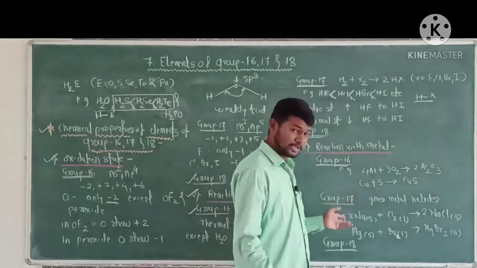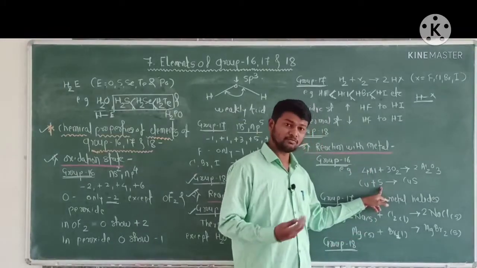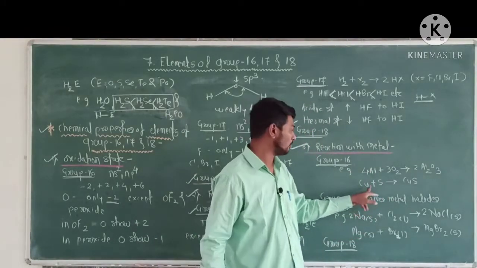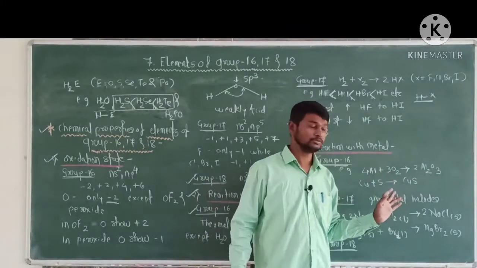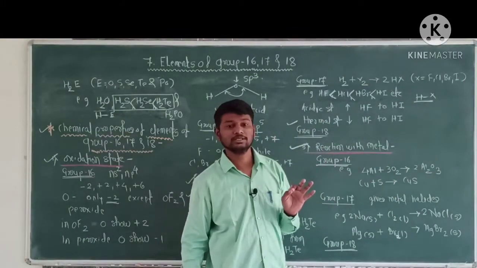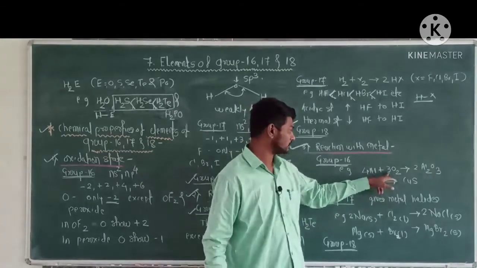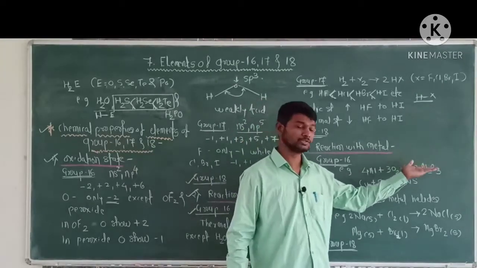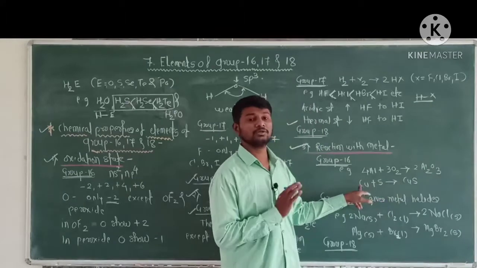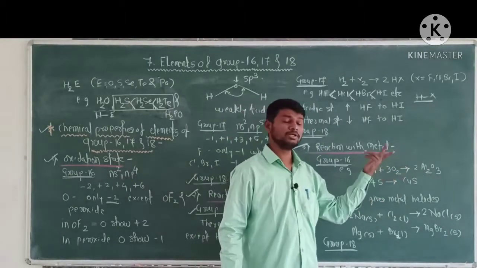Similarly, sulfur reacts with copper metal to form copper sulfide.